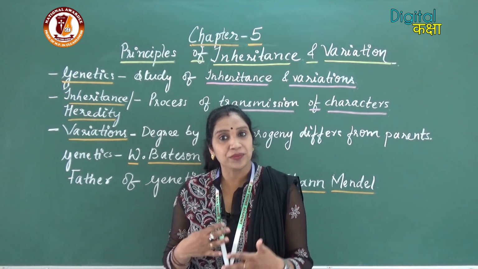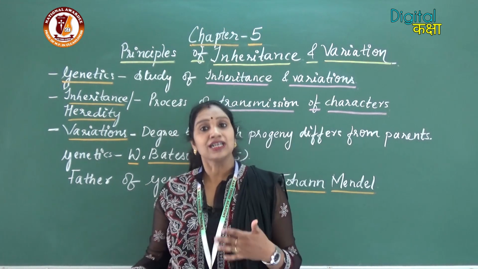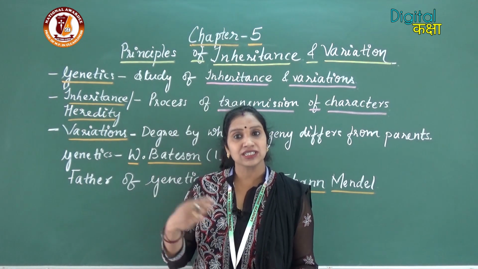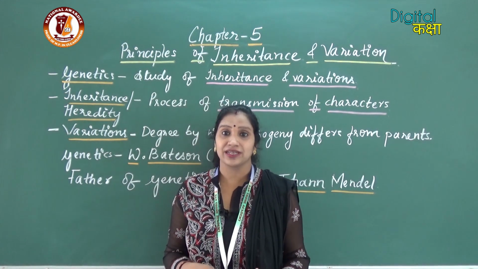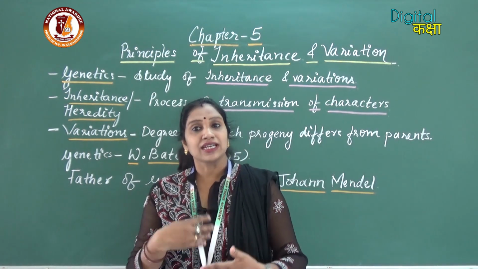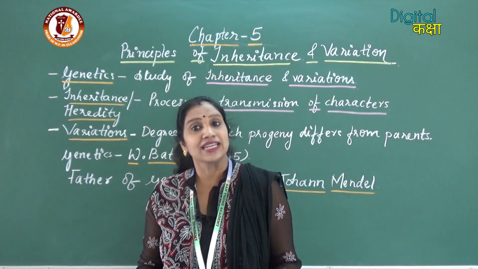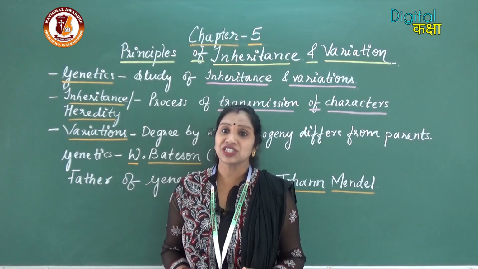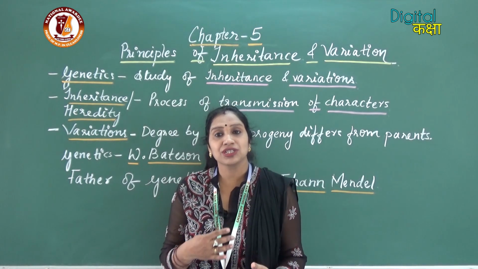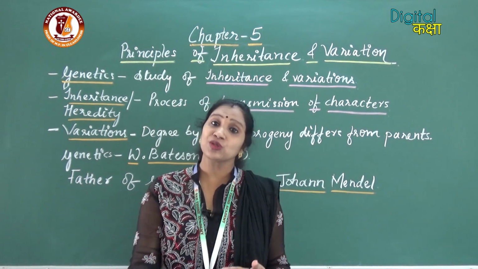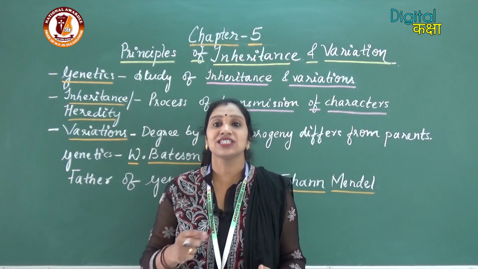Here recombination of characters occurs, because of which the offspring get a few characters from one parent and a few characters from the other parent. This way the characters are transmitted from one generation to the next generation. In this chapter, we will be dealing with how this process of transmission occurs from the parents to the offspring, or from one generation to the next generation.